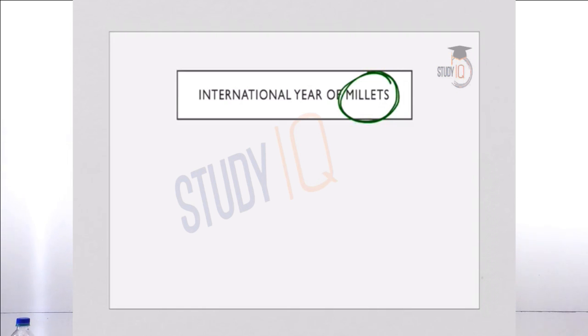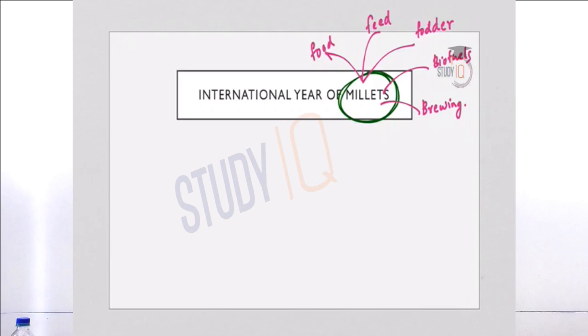Now the benefits of millets are very important for your preliminary examination. Let us see what are the benefits of millets. It can be used as food, feed, fodder, biofuels and also brewing. And millets are nutritionally superior to rice and wheat. This is because millets have higher contents of protein and they have more balanced amino acid profile, crude fiber and minerals like iron, zinc, phosphorus, etc.